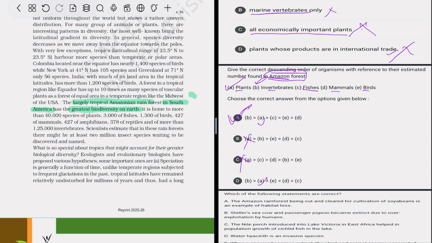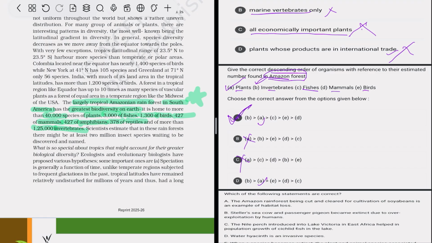That is also important: the Amazon rainforest, which is tropical and located in South America, has the highest biodiversity on the earth, with plants numbering 40,000, followed by fish 3,000, birds 1,300, and after that mammals and amphibians of the same number, 427, at the end reptiles 378, and invertebrates have the highest number, that is 1,25,000.